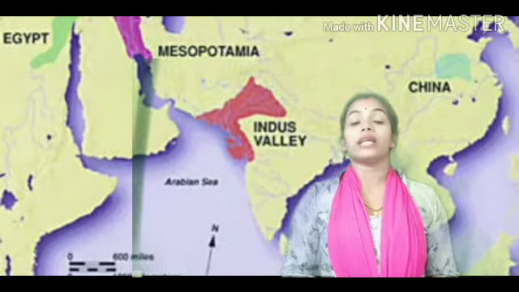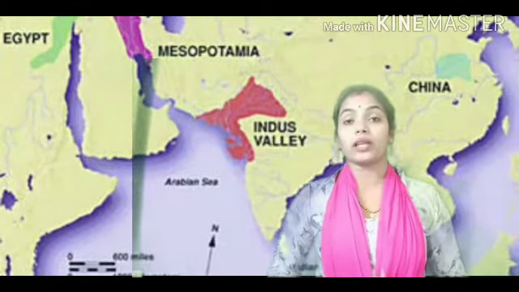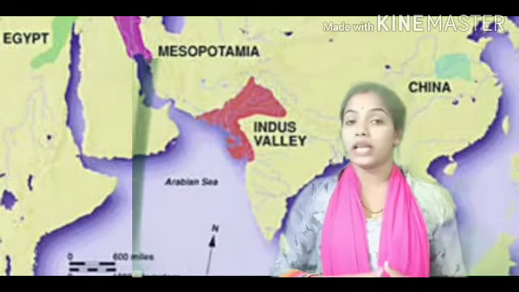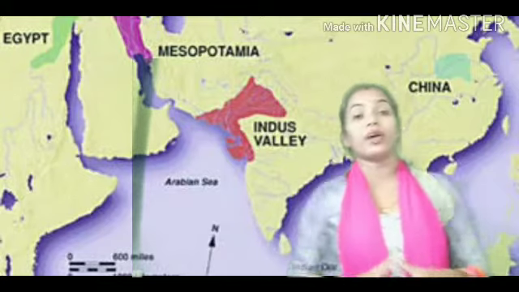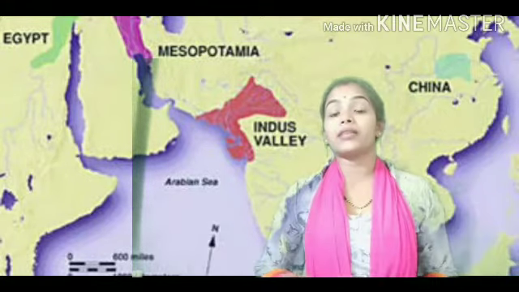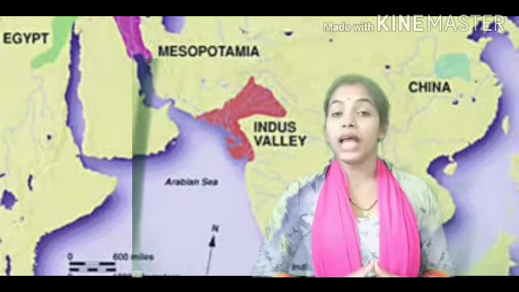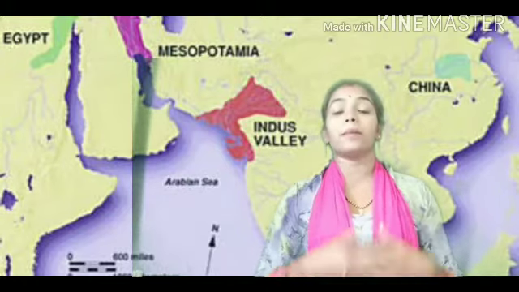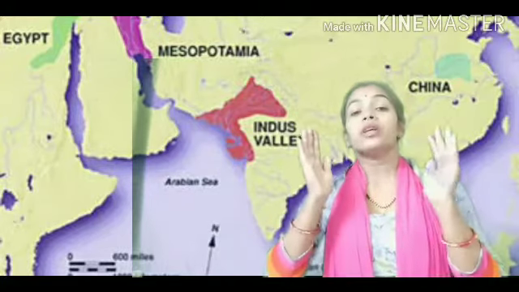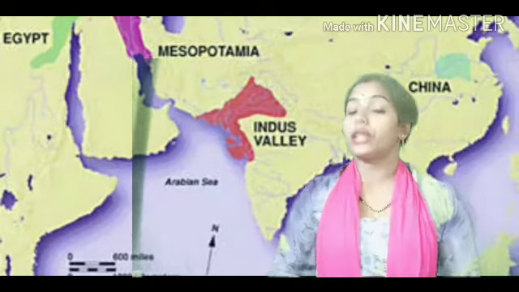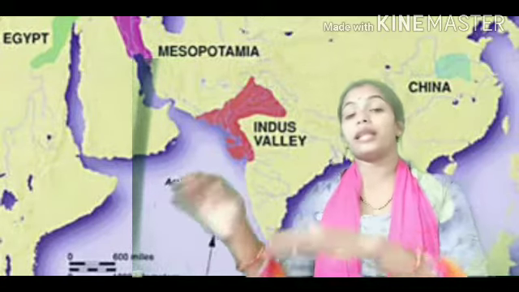So we found that Lothal was the very first dockyard in the Harappan civilization, or in our Indian civilization, where we also found big granaries and big storehouses. With their help we can come to know that all the things which came from another country must have been stored or taken care of at that place.